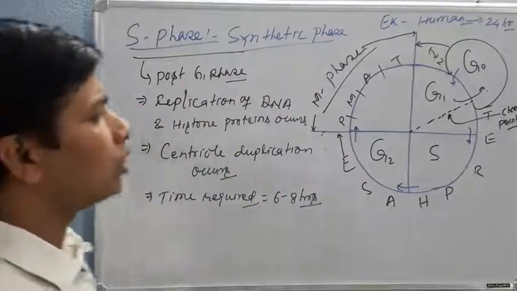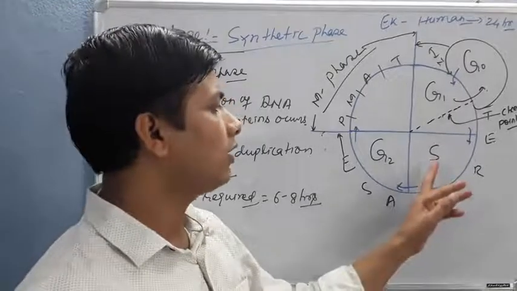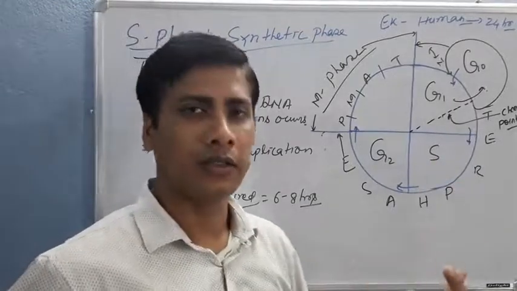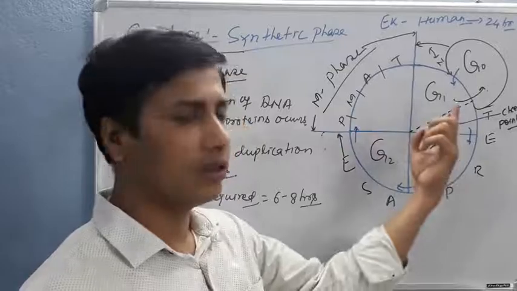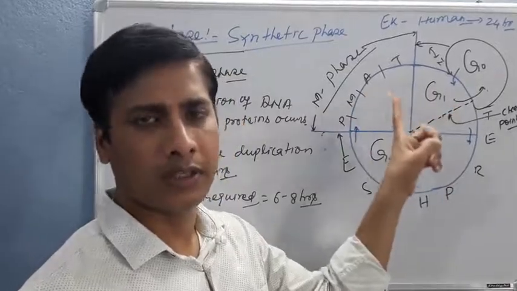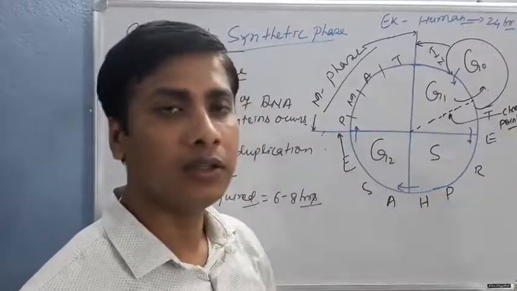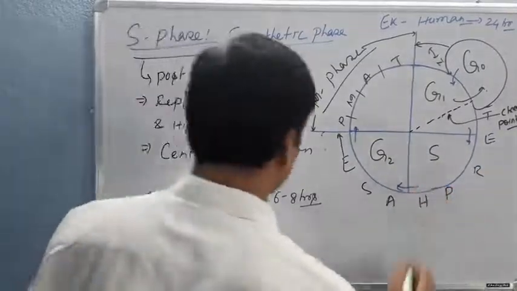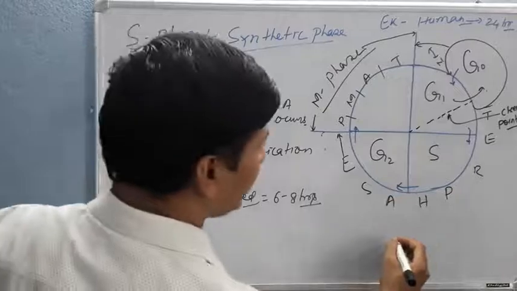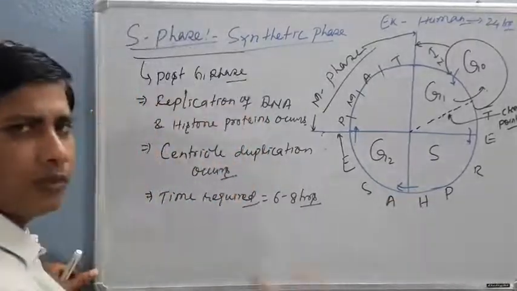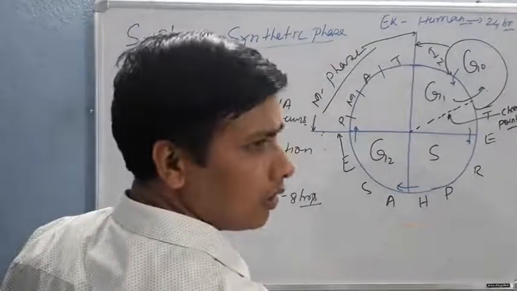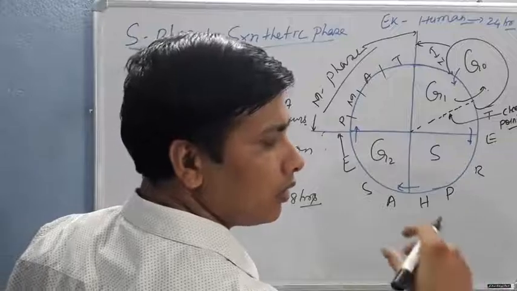This is the most important phase, where the cells increase their DNA content, but cells are still 2n, diploid in nature. Hence, we can say growing cells in the S phase double their DNA content.